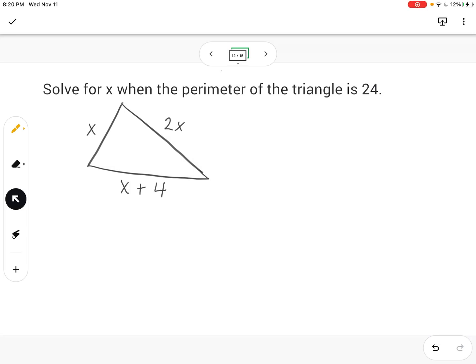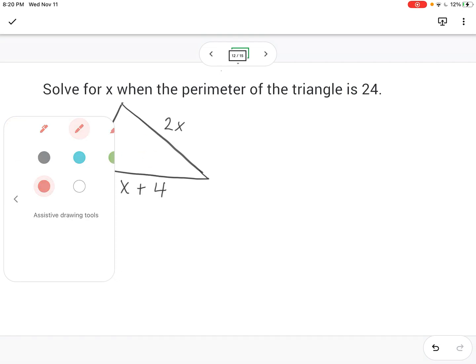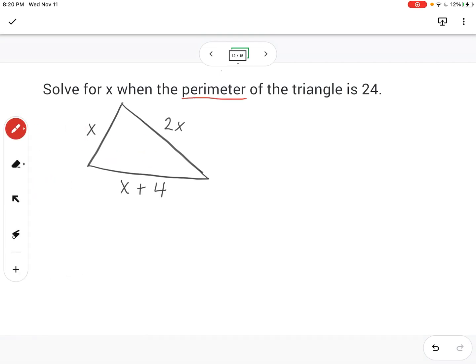All right, let's complete this practice. It says solve for x when the perimeter of a triangle is 24. So first of all, we want to identify what perimeter means. Remember, that is when we add all the sides of a shape to get the length of all of the outside all together. And so that means we would have to add all these sides, and we would know our equation is equal to 24 since we know the perimeter is 24.